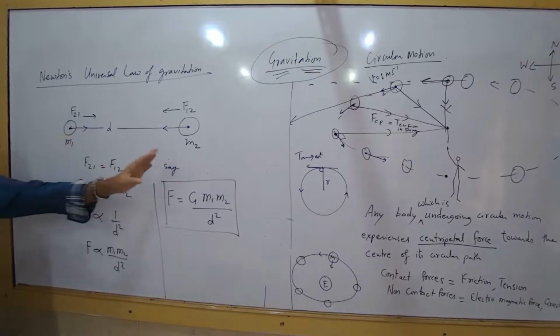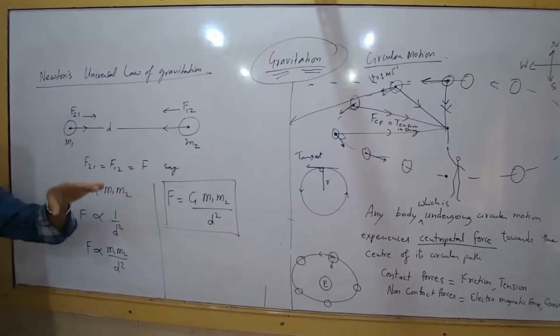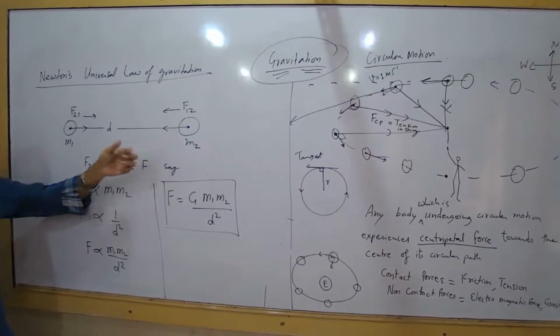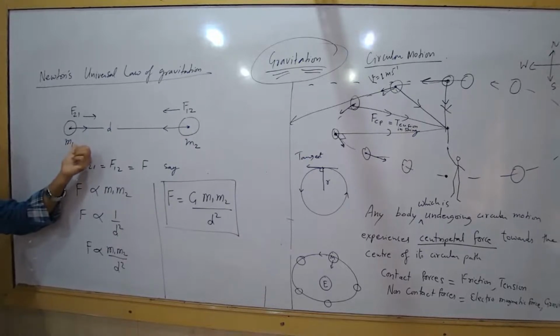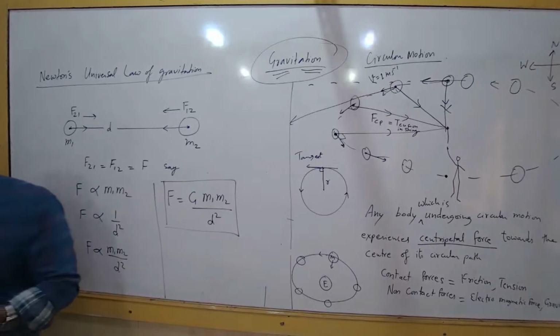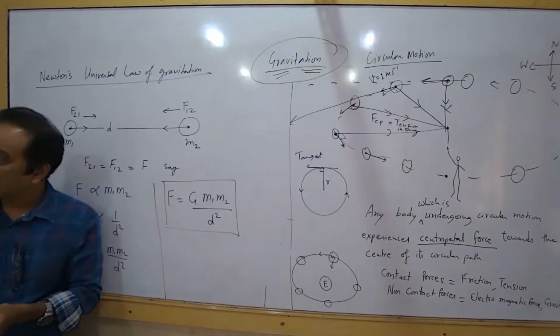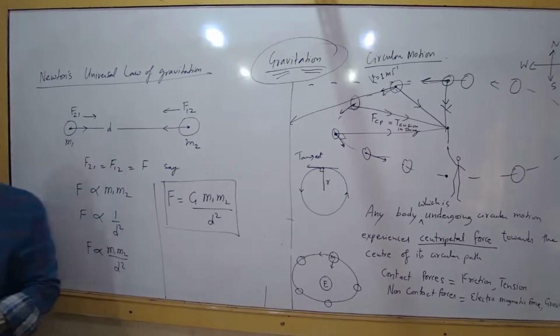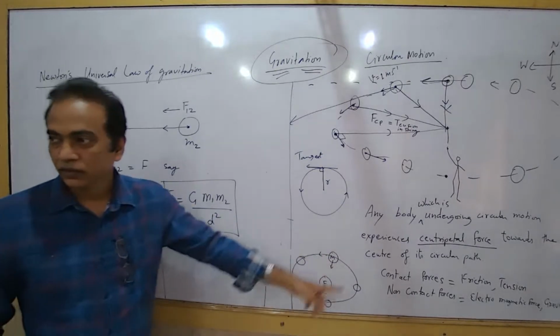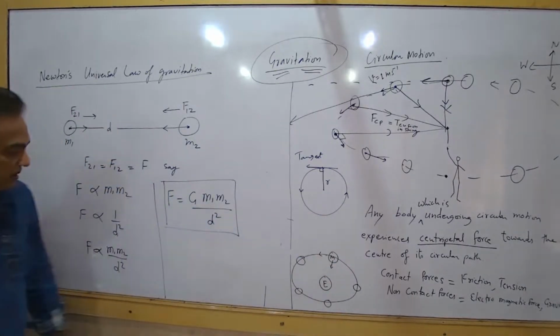And each body applies an attractive force. This body is pulling the other towards itself, and this body is getting pulled towards this body by it. So it's a mutual force. Forces always act in pairs. For example, if you're trying to pull somebody, you will feel that you're also pulled towards him. Like in the tug of war game, both are pulling each other, and that thing will not move if both forces are equal. Understood? So this is how it is, and that is why they are both pulling each other.